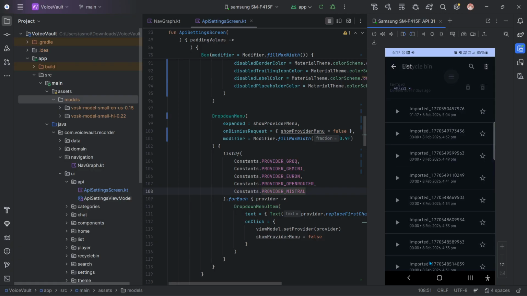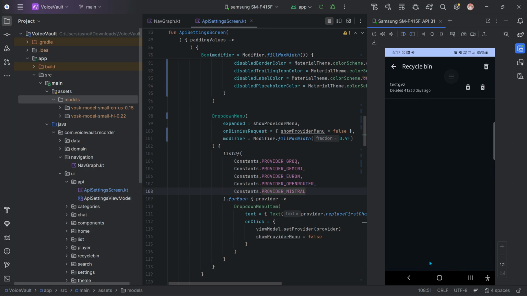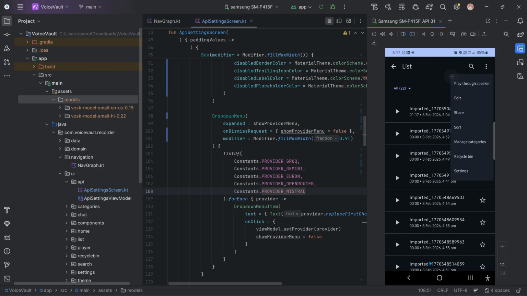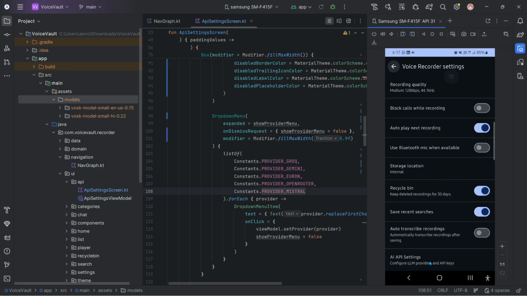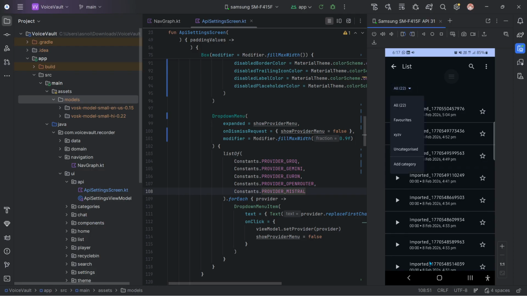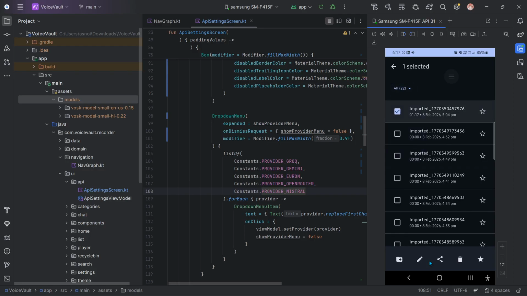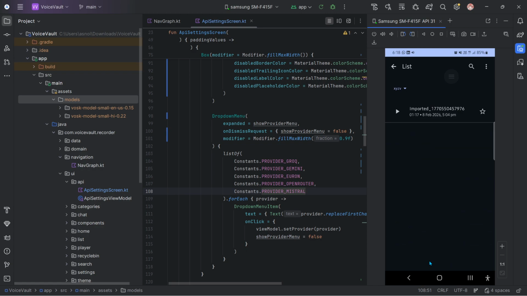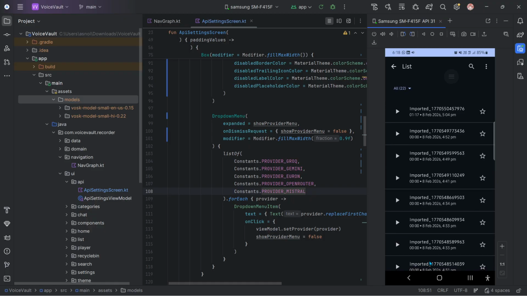And as you can see, this one I deleted now, and it is already in the recycle bin. If you want to delete it permanently, you can delete it, or you can restore it. Let me just move any. And this is the same settings button which I already showed you. So let me just add it to a category. XYZ category, and you will see that the XYZ category has this one. And yeah, that was all.